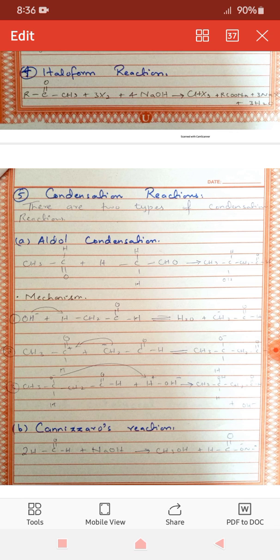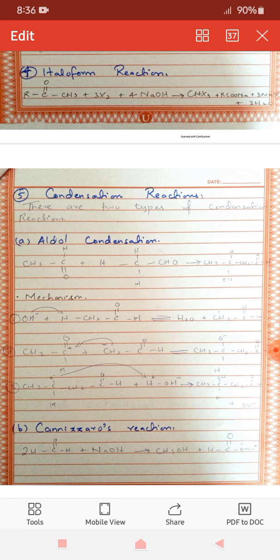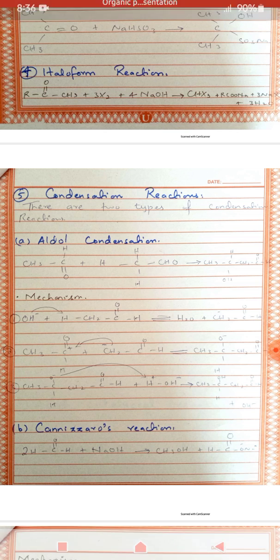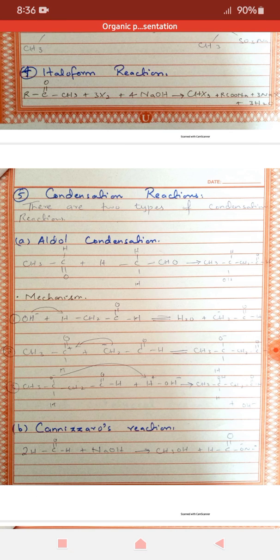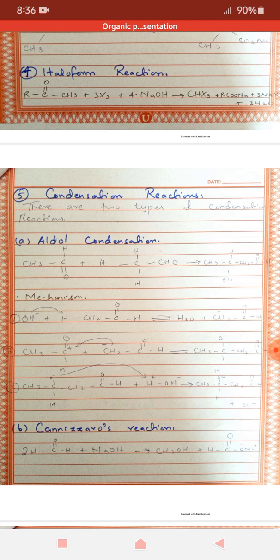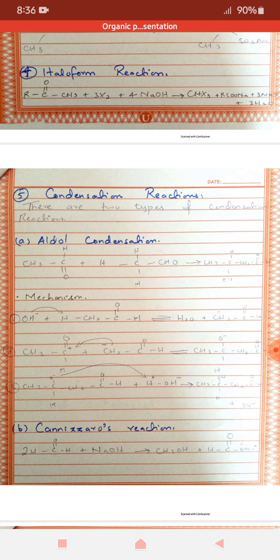Then the nucleophile attacks the carbonyl carbon to form an alkoxide ion. Here the nucleophile is the carbanion, and it is reacting with another aldehyde group. In the third reaction, a proton is removed from a water molecule, and the alkoxide ion is formed.